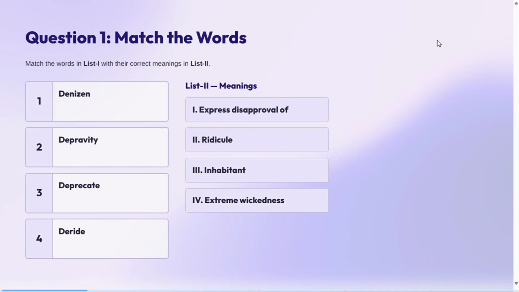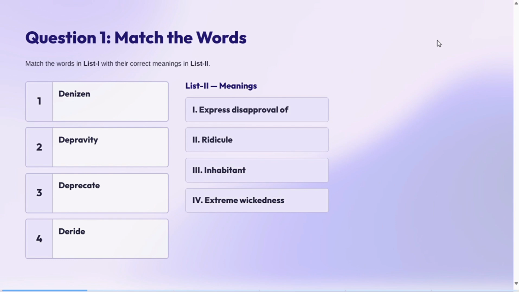Let's start. So, the first question is match the words in list 1 with the correct meaning in list 2. The words are denizen, depravity, deprecate, and deride. And the meanings are express disapproval, ridicule, inhabitant, and extreme wickedness.